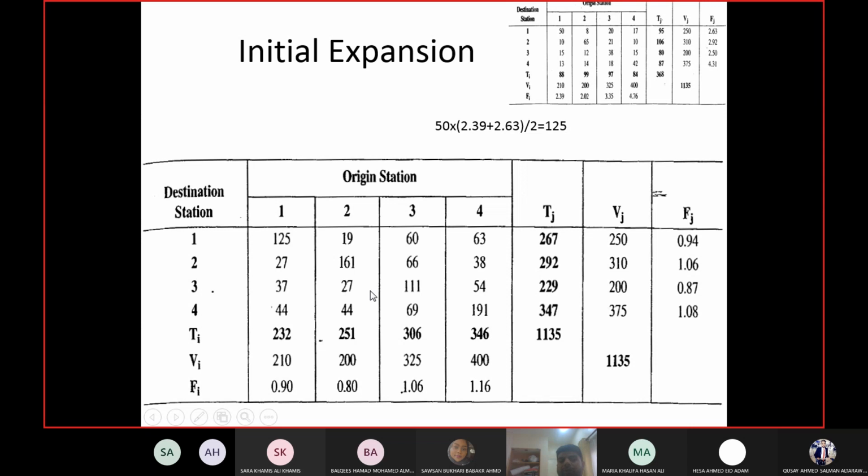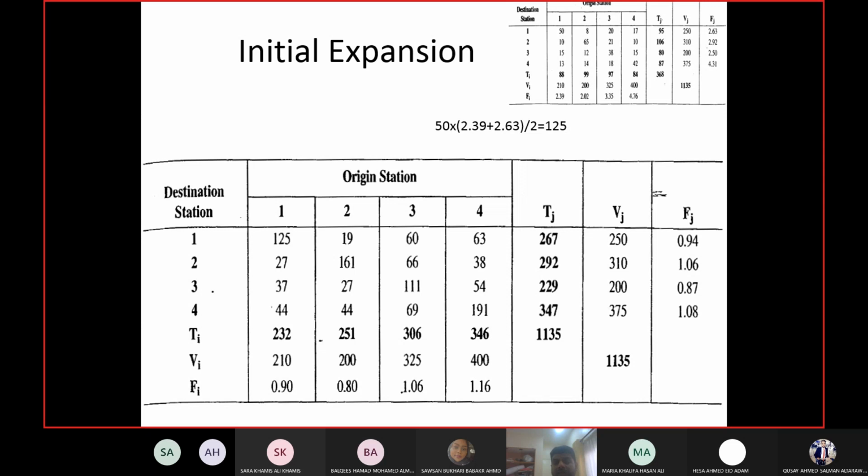So you will do it for each number in the matrix. The whole matrix will be changed, and then you will get a new summation for each row and column. And then with the new summations, you will recalculate the ratios.